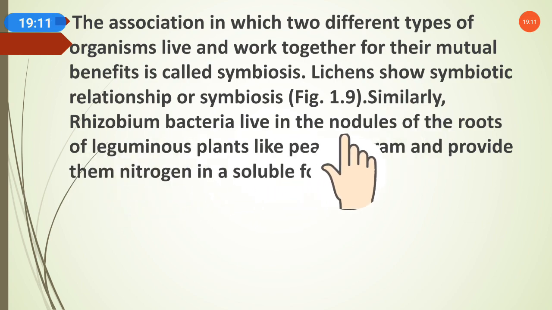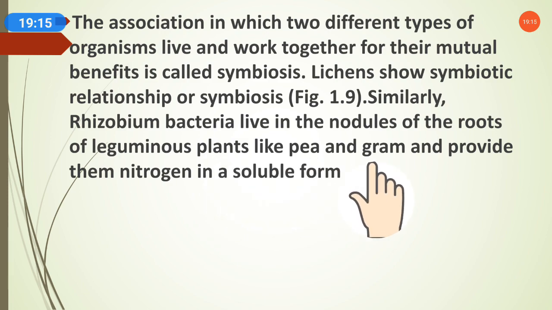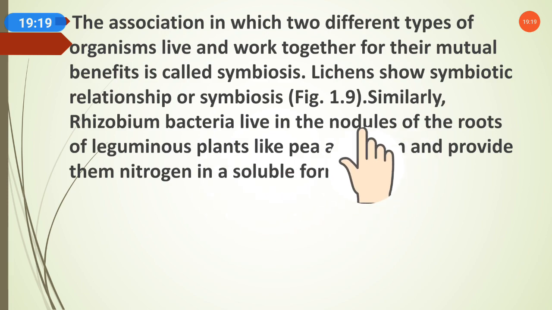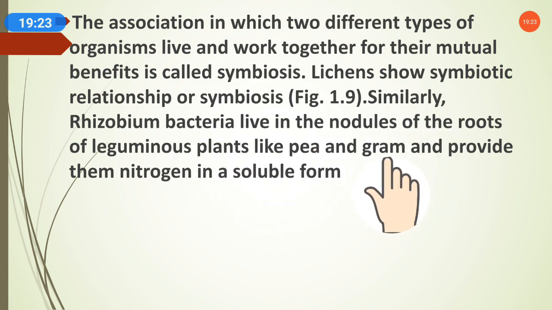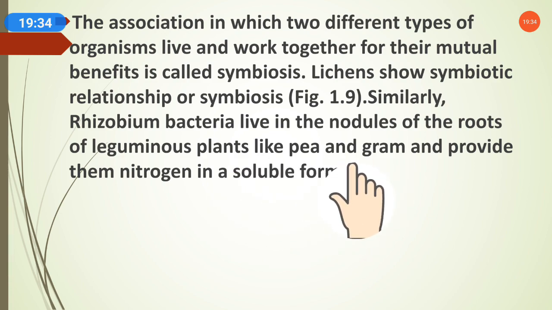Similarly, rhizobium bacteria live in the nodules of the roots of leguminous plants. Leguminous plants like what? Pea and gram plants are called leguminous plants. So in the nodules of these plants, rhizobium bacteria are present and provide them nitrogen in a soluble form. Rhizobium bacteria are providing nitrogen to the leguminous plant, and in return the leguminous plant also provides food and more to the rhizobium bacteria.